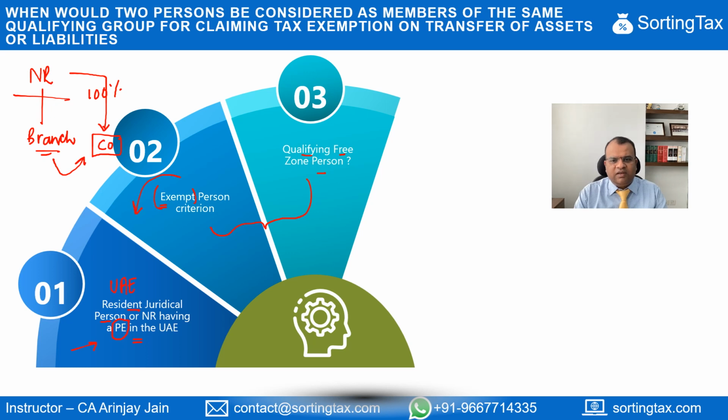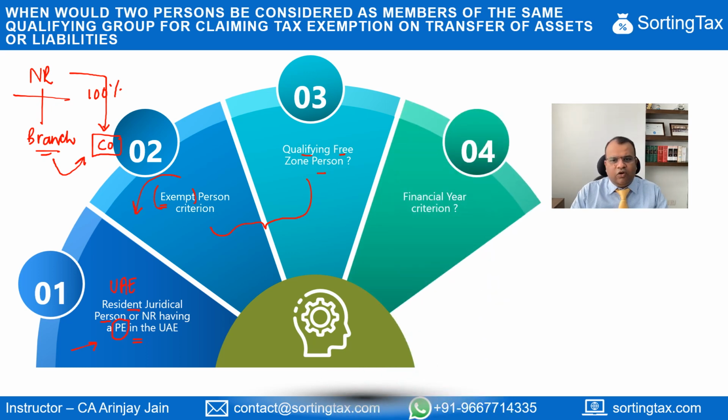To maintain this tax neutrality, the net book value of asset in the hands of the transferor is what is considered as the net book value in the hands of the transferee. But if one person is exempt and the other one is taxable, there could be situations where tax arbitrage can be created, and therefore this has been specifically excluded from the purview of being a qualifying person. If a person does not constitute a qualifying group, then the transfers are not exempt.